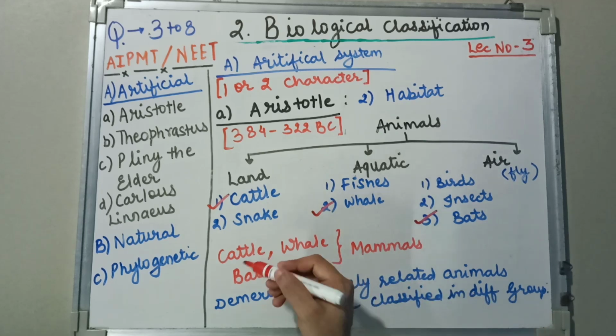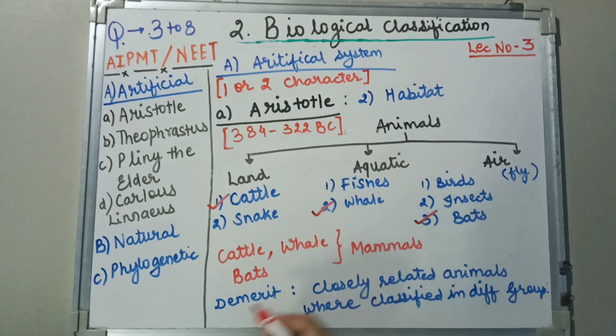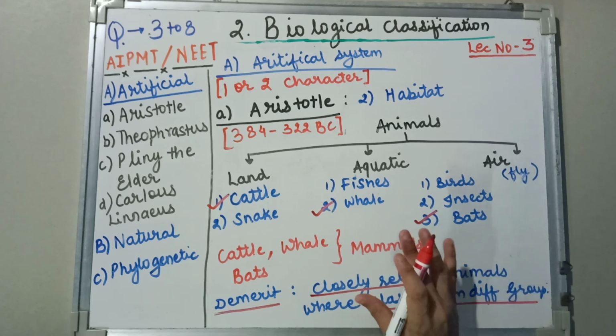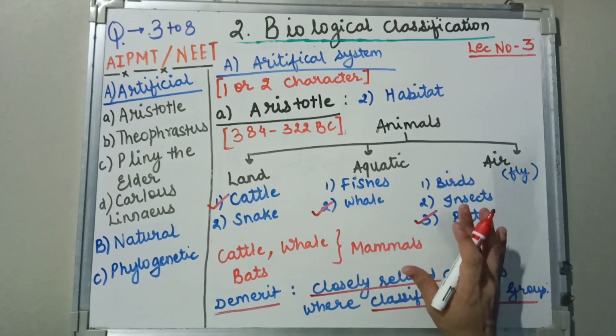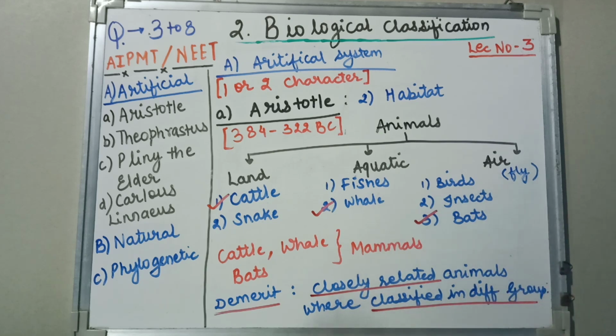But we know cattle, whale, and bats are classified as mammals. So one of the demerits was that closely related animals were classified in different groups. This could not be justified by Aristotle, so this theory was discarded after some time.